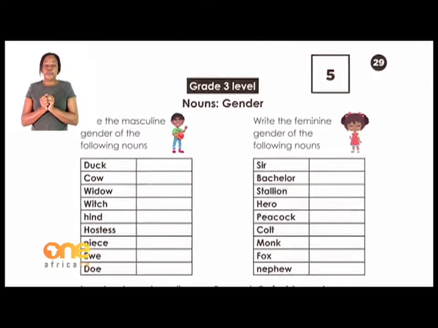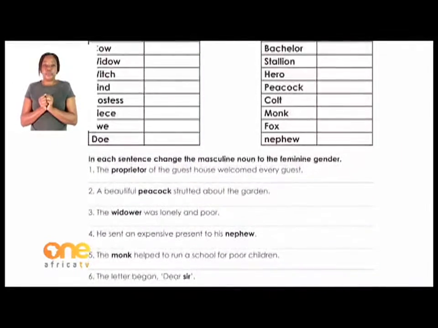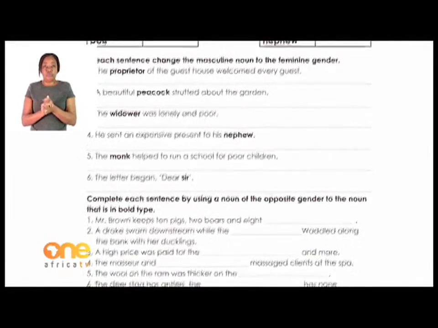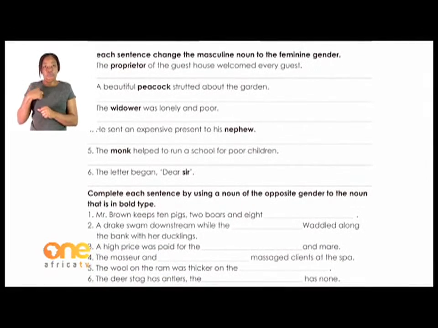Okay, still on the gender, we continue with the next one. The next exercise, the genders are put in the sentences. All right. So let's try the first one, and then you are going to do the rest. I want you to search for me all the words which are in bold. The words which are in bold represent genders, and you have to change that gender to the opposite gender.